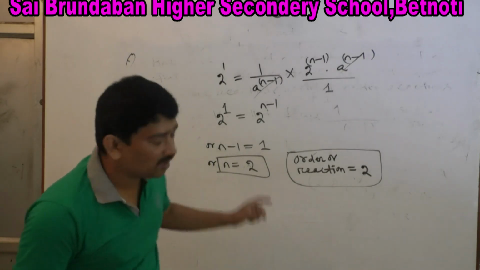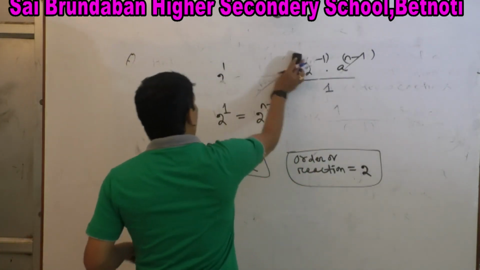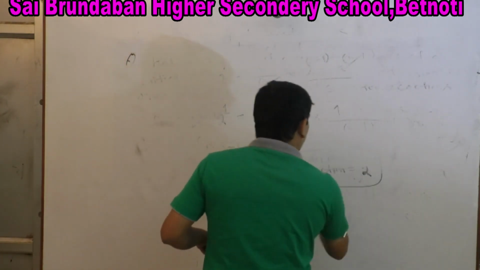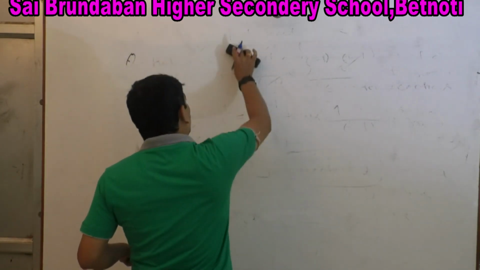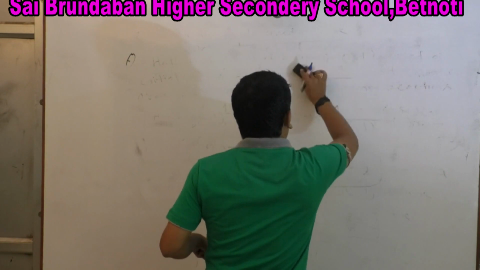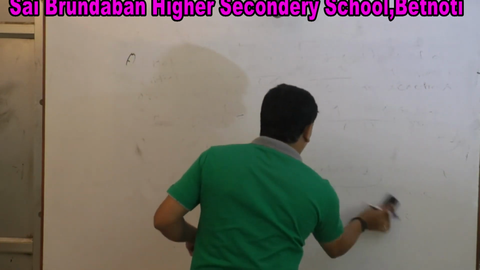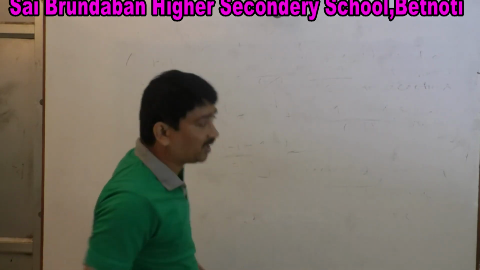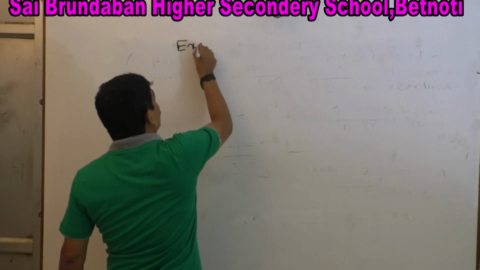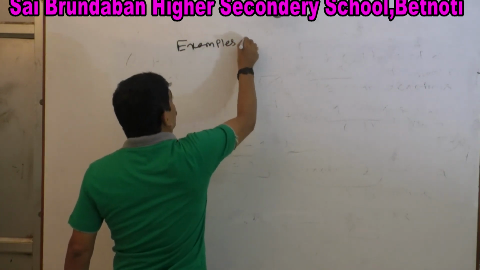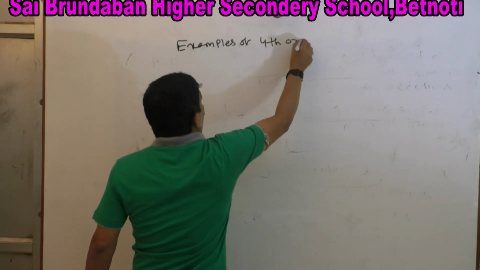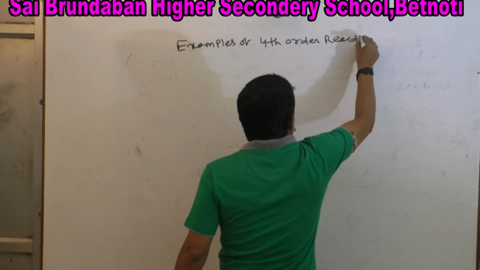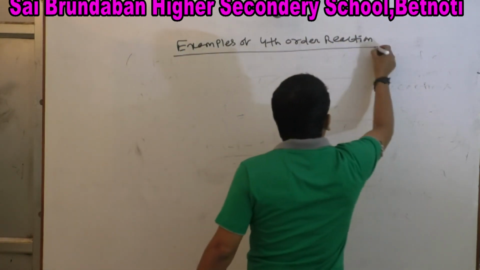Next, another example of fourth order reaction. I am giving one important example of fourth order reaction. I have already discussed the order and molecularity of reaction, which generally never exceeds 3. There is one important reaction, discovered recently, whose order of reaction is fourth order. So what is the example? Examples of fourth order reaction.